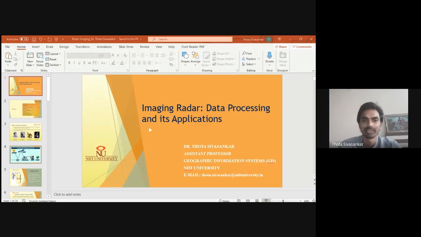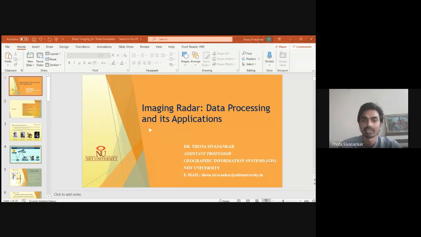So here we will cover radiometric calibration, where we will discuss the backscattering coefficients, the different annotations in which backscattering coefficients can be represented, and their uses and limitations. And we'll be looking at speckle noise. Why do we get speckle noise in imaging radar, and how can it be minimized? There we will be talking about it.